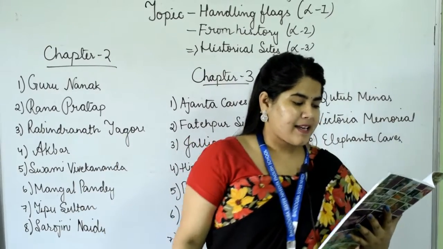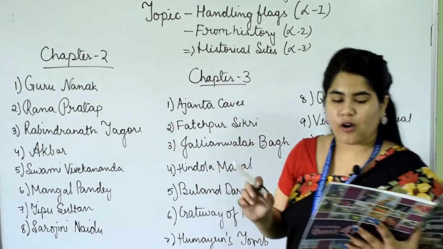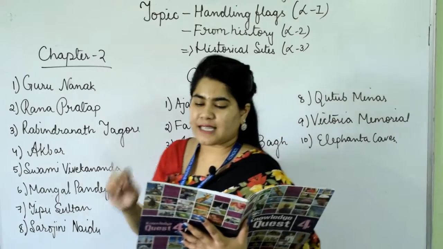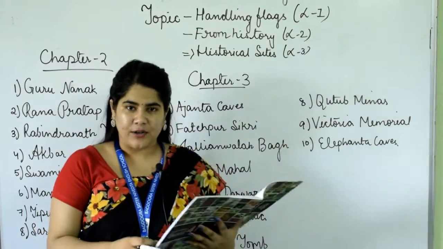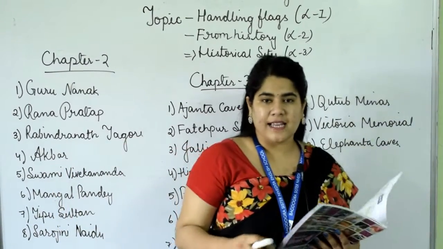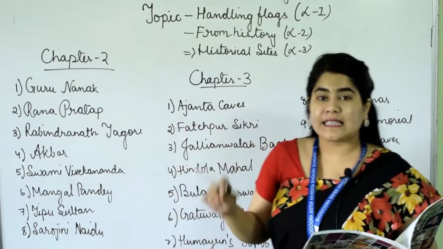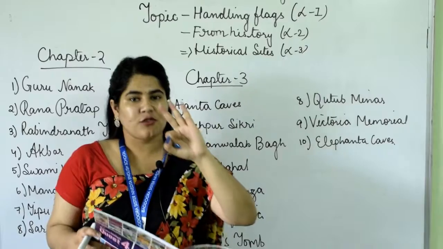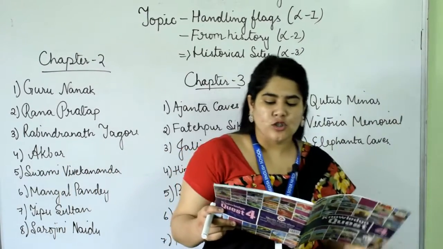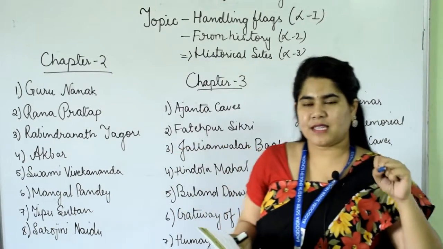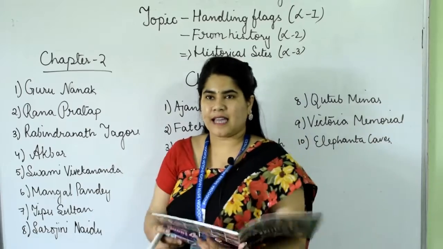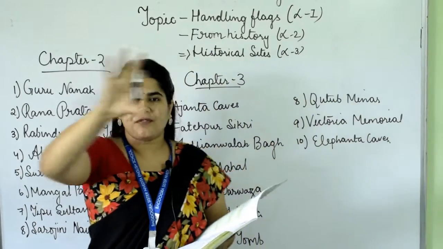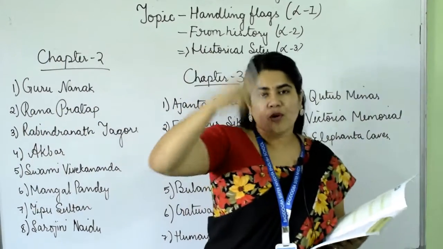Our national flag is also called the Tiranga or tricolor because it has 3 colors. Did you know this? You might have seen there are different parts like the roping part, the flying part, the pole, all that.